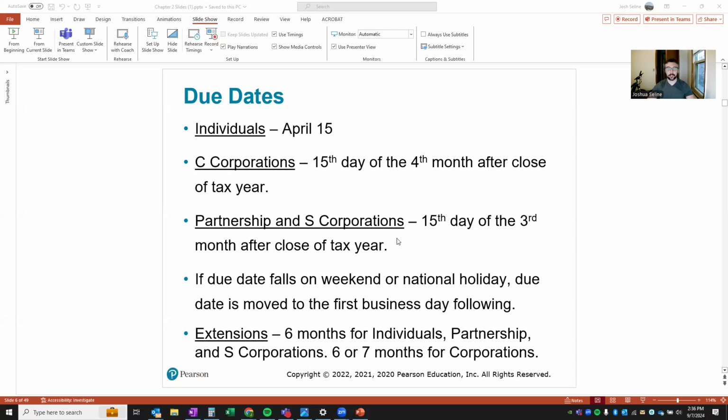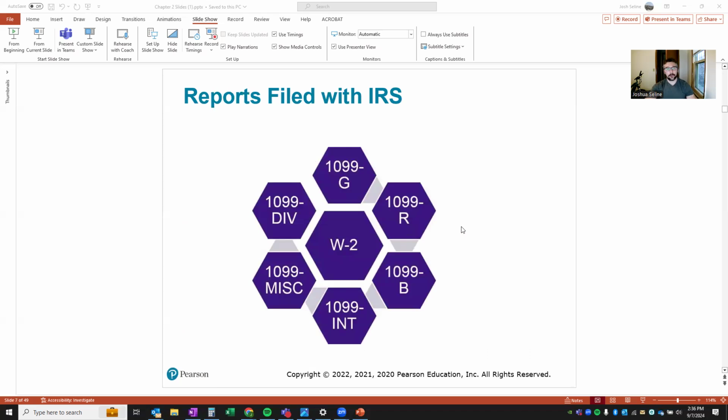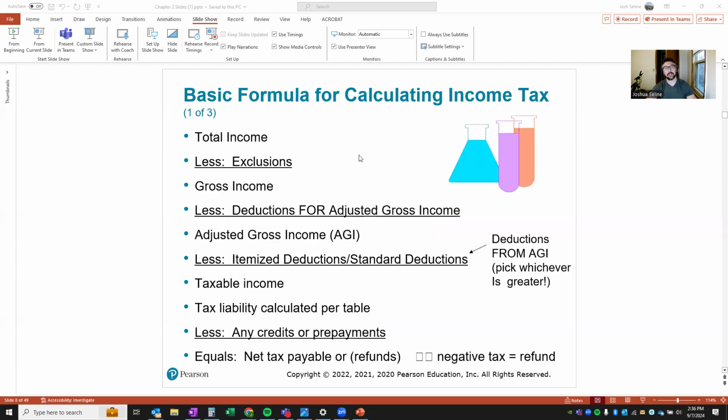If the due date falls on a weekend or national holiday, the due date is moved to the first business day following. If the 15th is on a Sunday, you have to have it by the 16th. Extensions, 6 months for individuals, partnerships and S corporations, and 6 or 7 for corporations. Reports filed with the IRS. You'll get familiar with all these, but 1099-G, that's gambling, W-2, I'm sure you're familiar with. INT, it's interest, you got miscellaneous, dividends, retirement. We'll go over all of these, but this is another good slide to print off for your information.